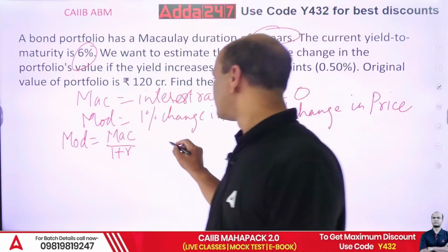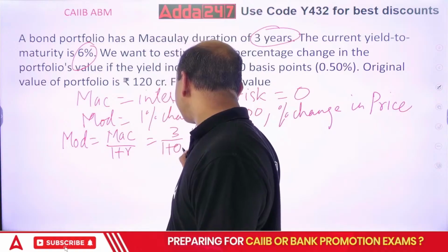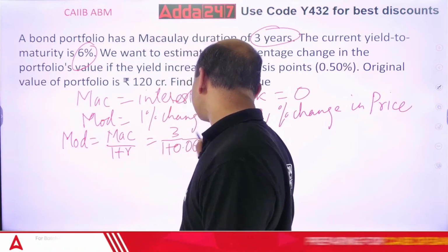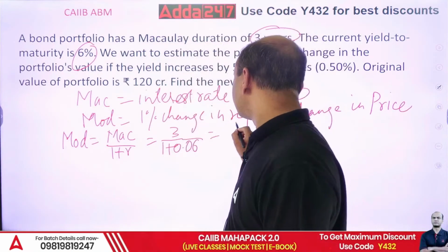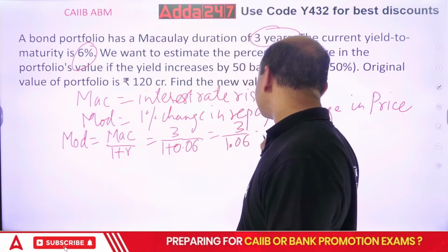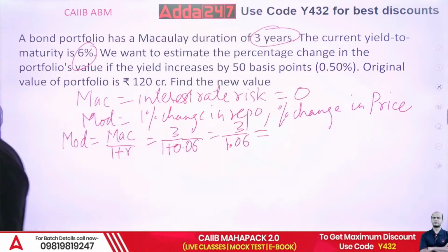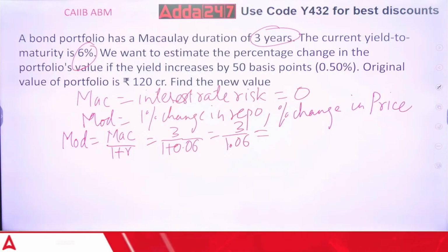So it's equal to 3 upon 1 plus 0.06, that is 3 upon 1.06. Find the answer, and this will be in percentage. Everyone do it using the calculator.